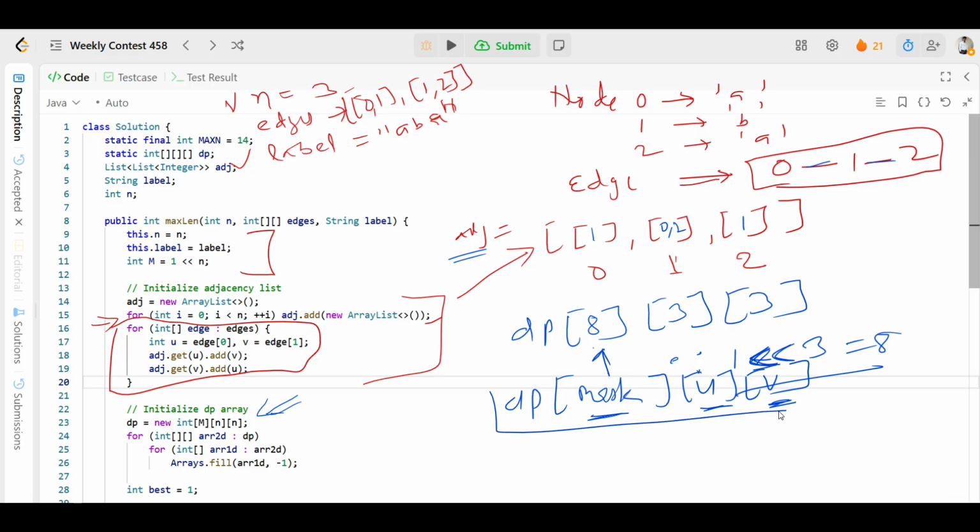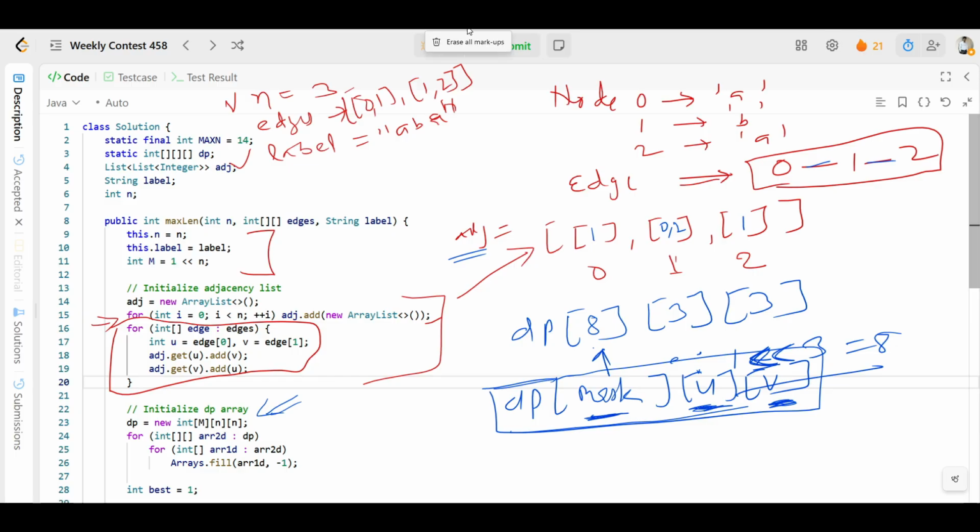We want to use this dp memoization table in the DFS because we want to store the answer for the maximum value of matching character pairs we can extend. When we start a path at node u and it ends at v, the nodes we have already used are in the mask.